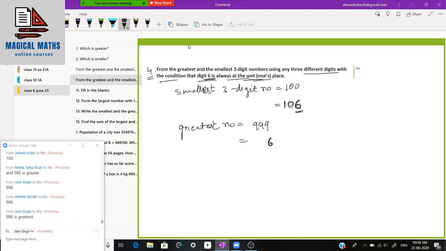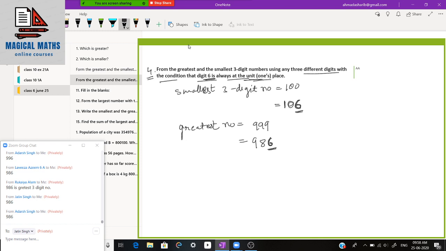Then we can write, because we have to write the greatest number, what is the greatest number other than 9? 8 is there, and then 9 is there. So this is the number 986. Okay, 986. Why 986? Because the condition was that we have to fix the 6 at the unit place. That's what we have done.